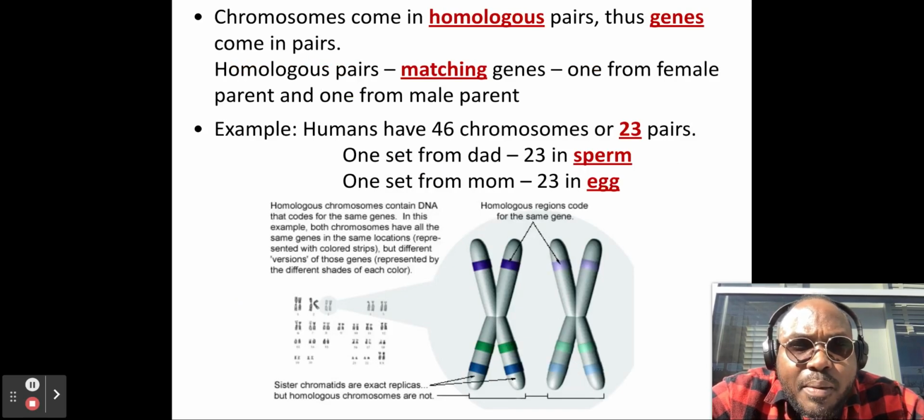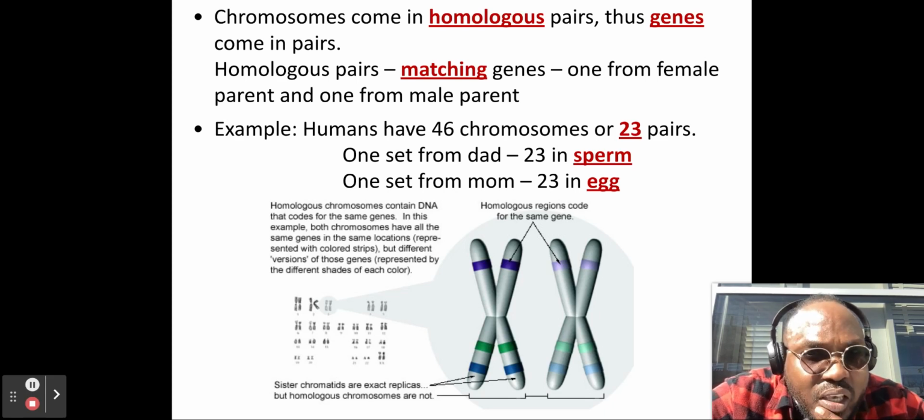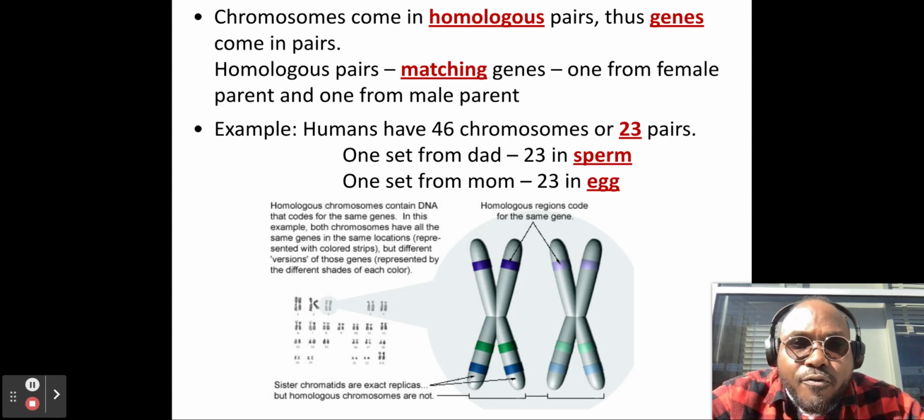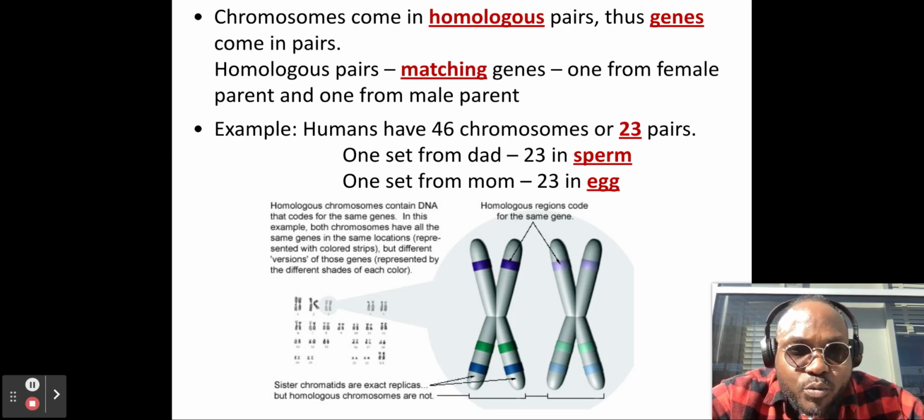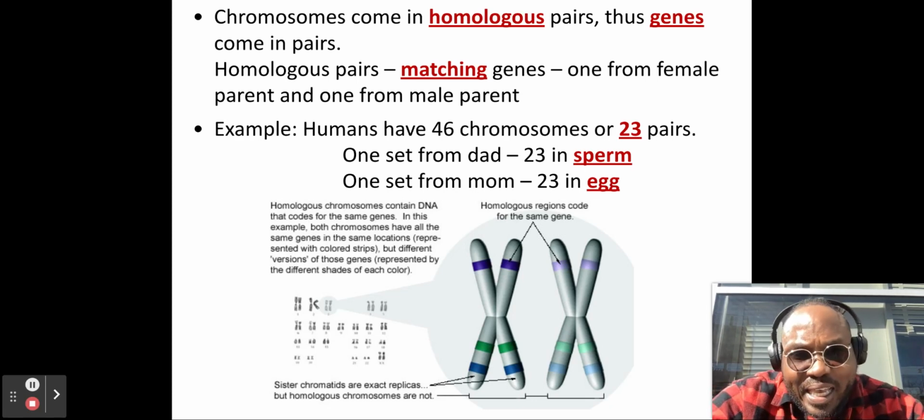Chromosomes come in homologous pairs. Thus, genes come in homologous pairs. And homologous pairs are matching genes. You get one from your female parent and one from your male parent. An example is that humans have 46 chromosomes, or 23 pairs. One set comes from your father, 23 in a sperm cell, and one set comes from your mom, 23 in an egg cell.